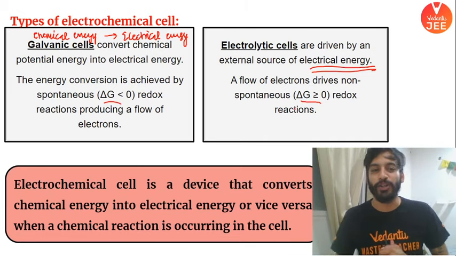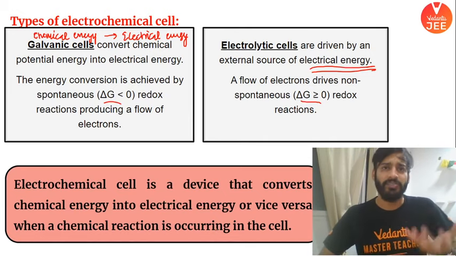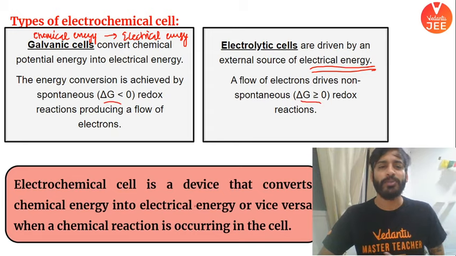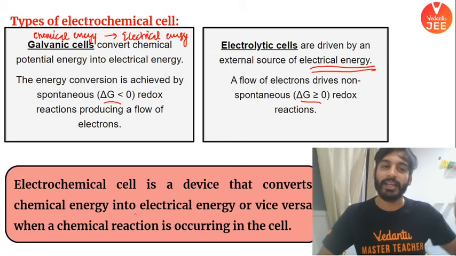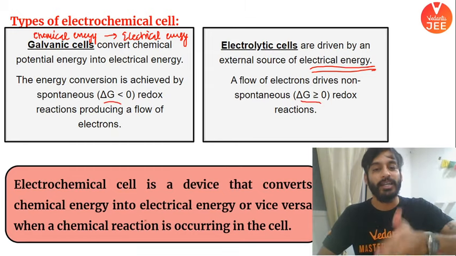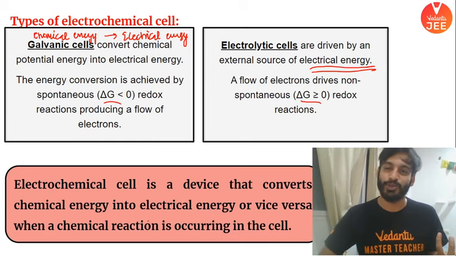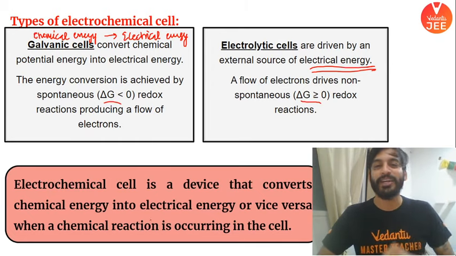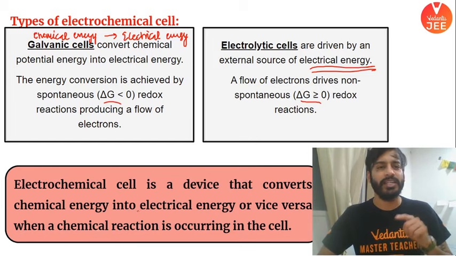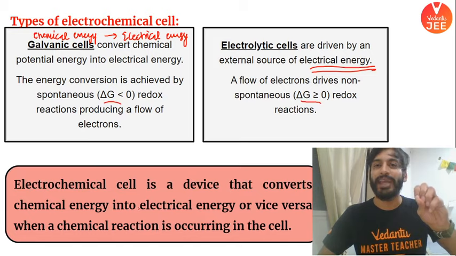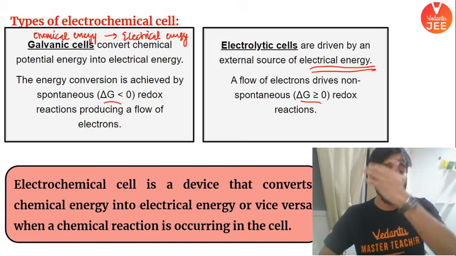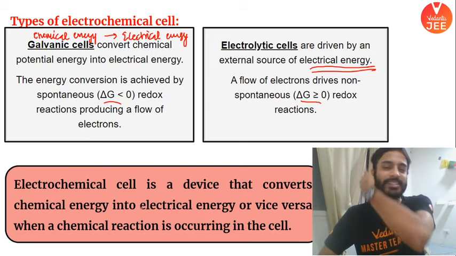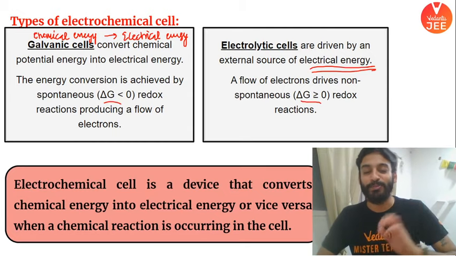ठीक है, moving on. If I have to again define what is an electrochemical cell, it is a device that converts chemical energy into electrical energy or vice versa. I hope it is clear. ये बात समझ आ गई है. और हमारे को दो तरह के सेल पढ़ने हैं, galvanic cell and electrolytic cell. We are going to discuss in detail first of all about galvanic cell. We are going to learn it, understand it, and let's start our class on it. ठीक है, इसके ऊपर बात करते हैं.